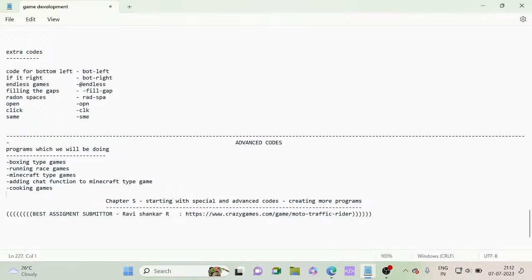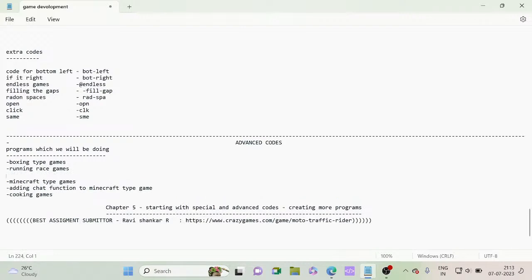After the vehicle games which we have created now, and after the running race game, we will be making racing games. The running race game we are making is like Subway Surfers.